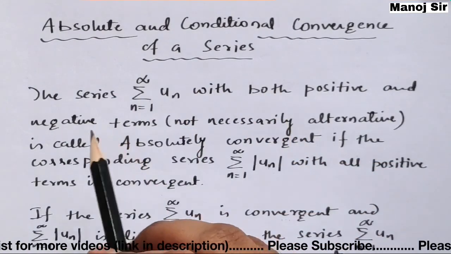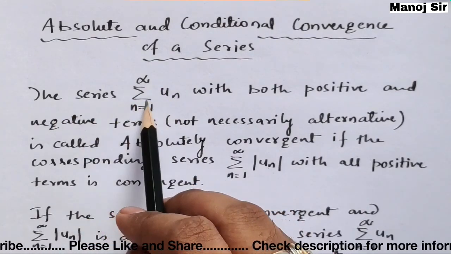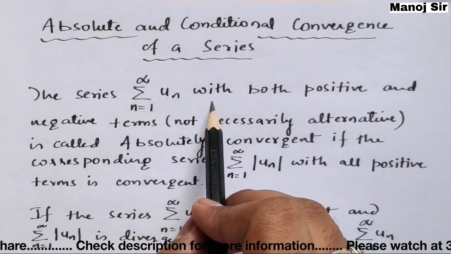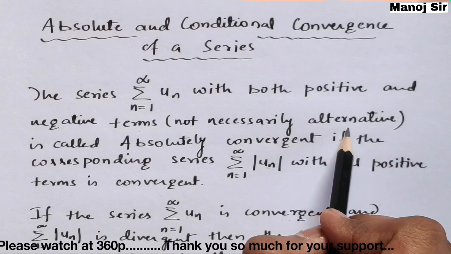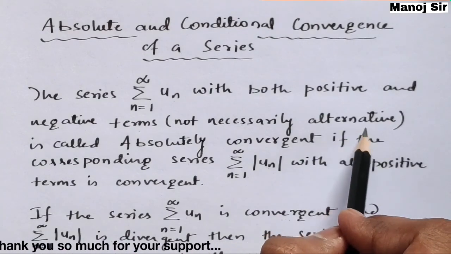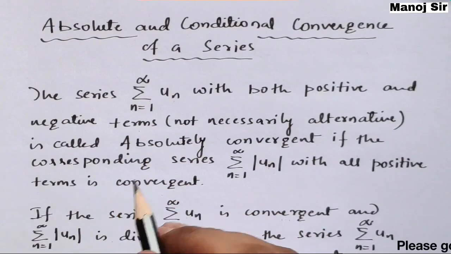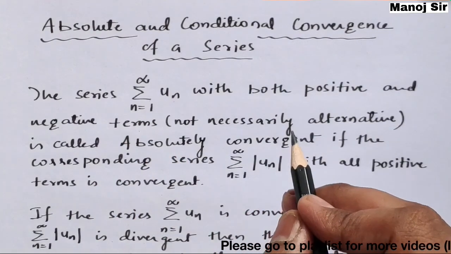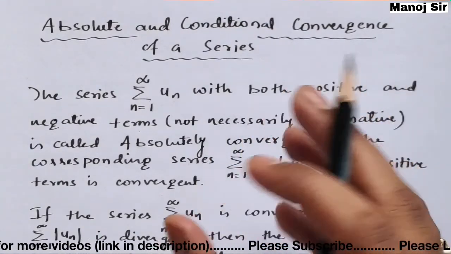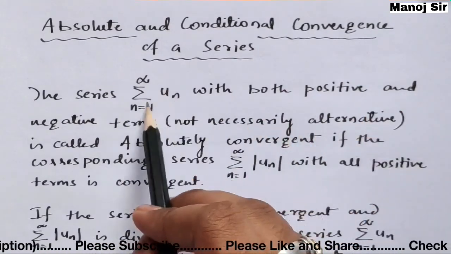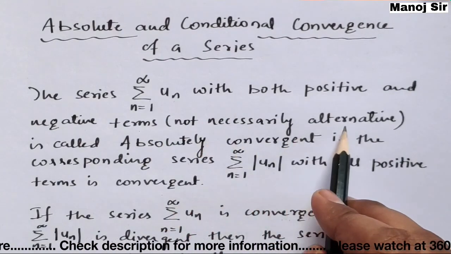Now let us start with the series, that is summation un. The series summation n equals 1 to infinity un with both positive as well as negative terms, not necessarily alternating. Because in the last video, video number 23, we have seen alternating series, where you will see a series with positive and negative terms alternating. But here also, the series has both positive as well as negative terms, but not necessarily alternating.